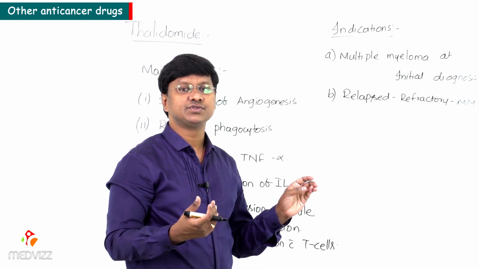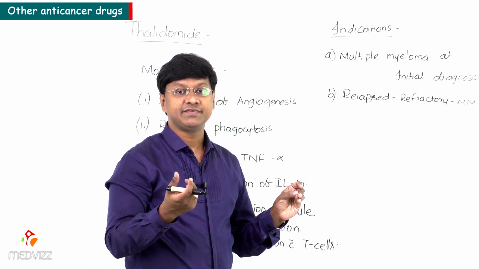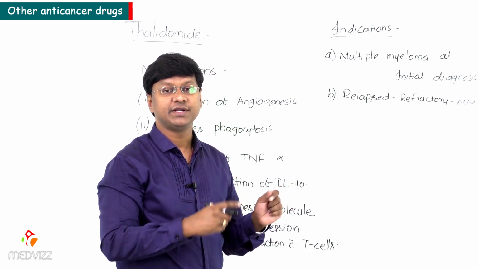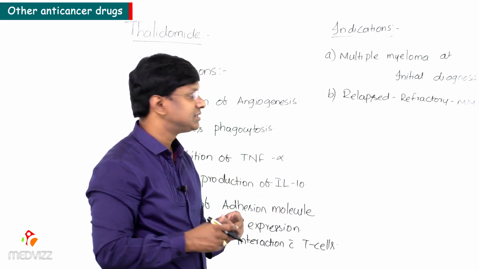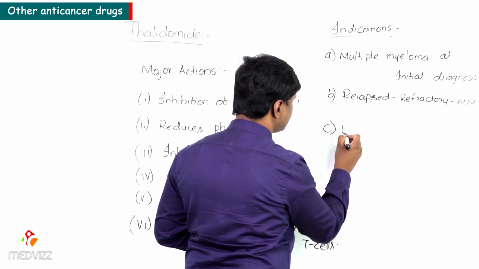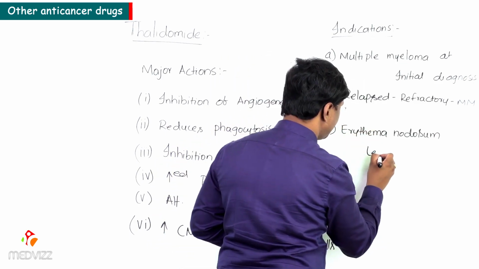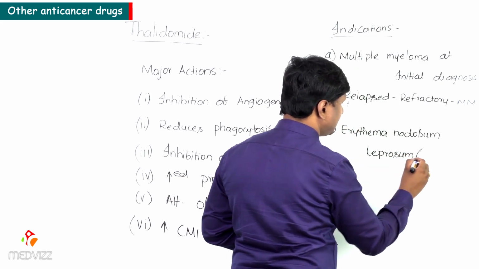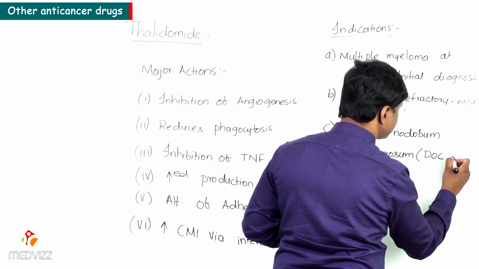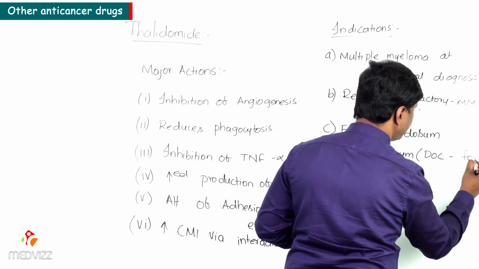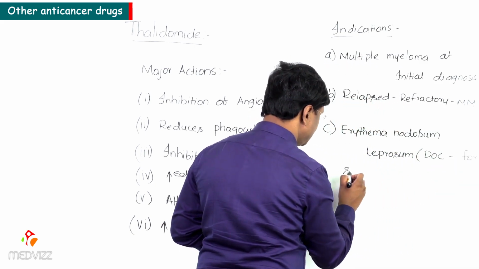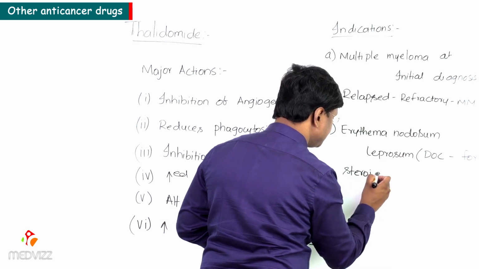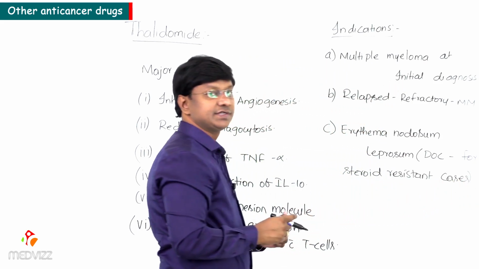So in those clinical disorders where the individual has steroid resistance, thalidomide will provide dramatic relief.